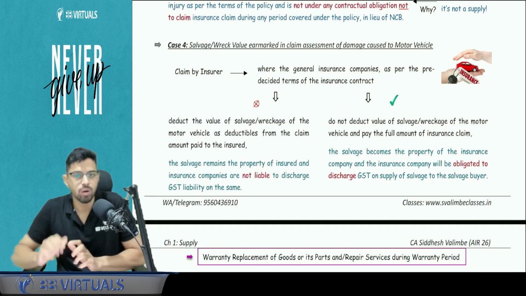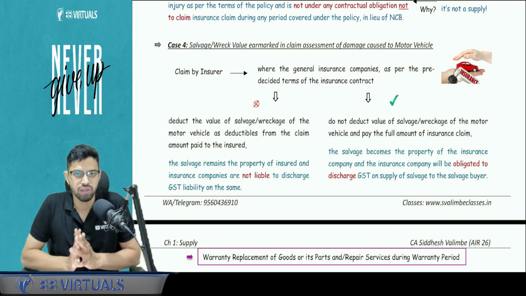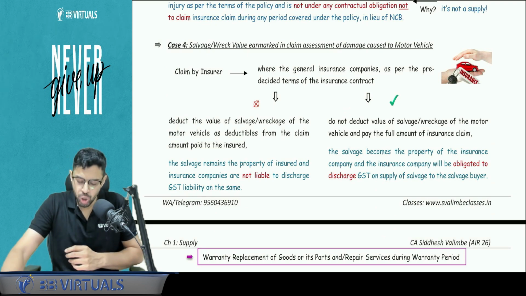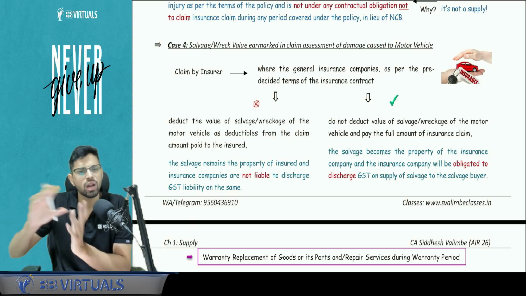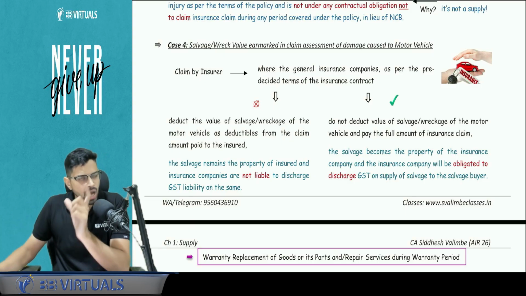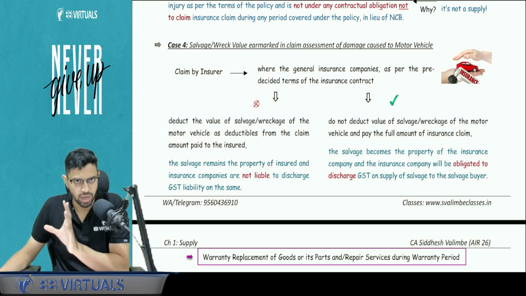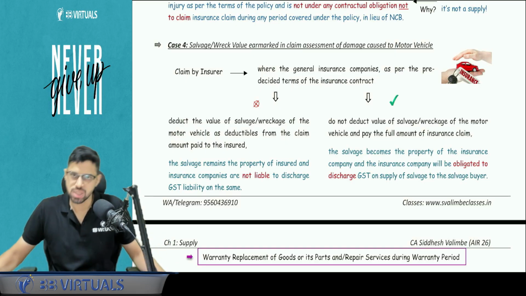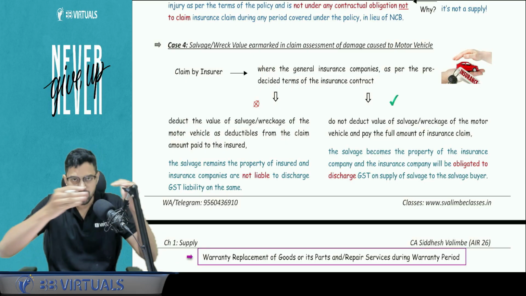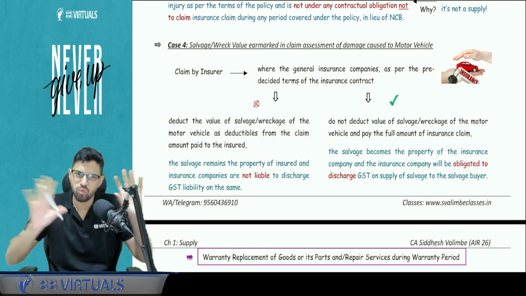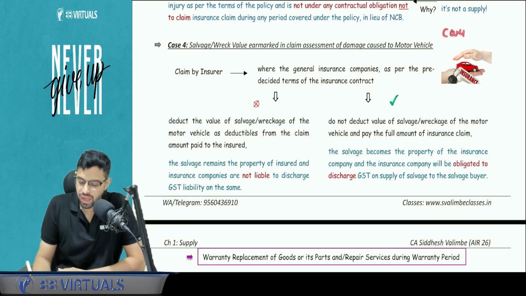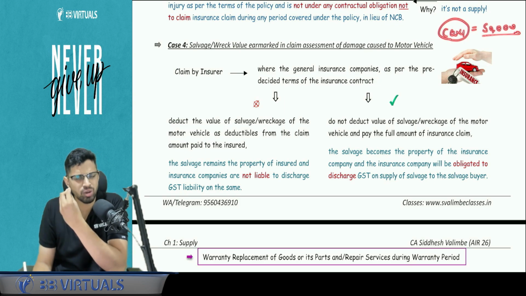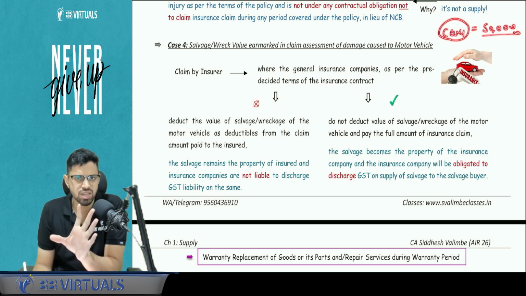Yes, next we will talk about one of the amendments which was inserted for May 25, breakage. What do you mean by breakage, salvage value or break value? So basically a car is there, the car has been destroyed or car has reached its expiry, and now whatever is left is the salvage value, the break value. So let's assume I have an insurance policy from a general insurance company, and now the expiry of period has happened or my car is destroyed, whatever it is, my focus is on what about the salvage value. Now let's say this car, whatever that car left is, its value is final 50,000 rupees. This is the salvage value, the kabadi bhav that we say.